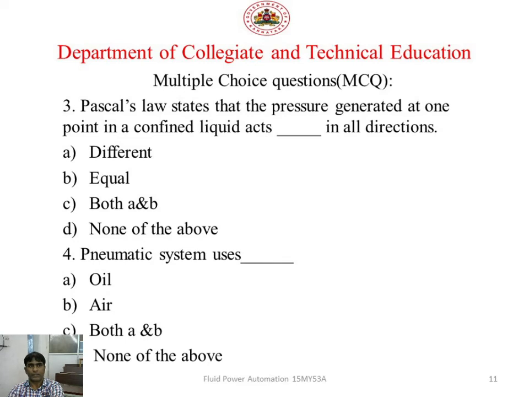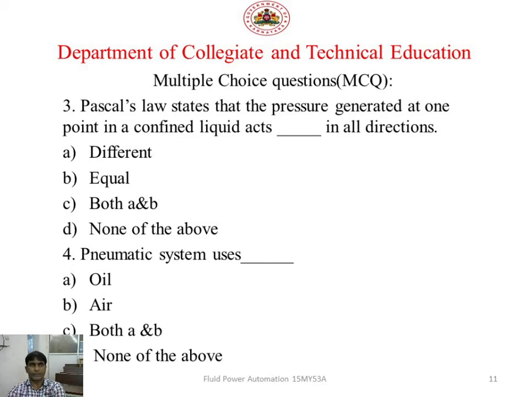Next, a pneumatic system uses dash. Option A is oil, option B is air, option C is both A and B, and the last option is none of the above. Yes, a pneumatic system uses oil, air, both A and B, or none of the above. The right answer is air. Air is the working medium in a pneumatic system.